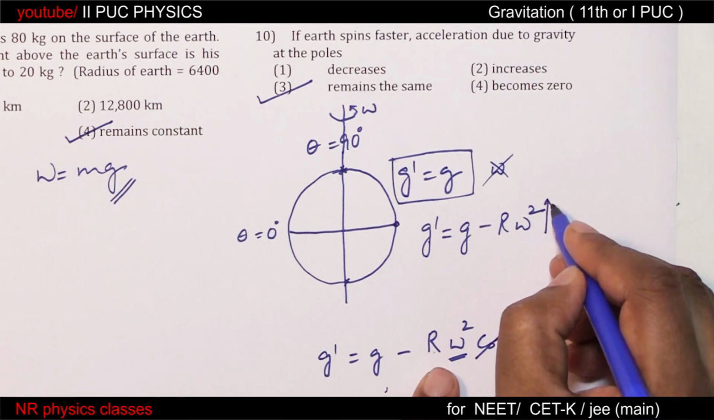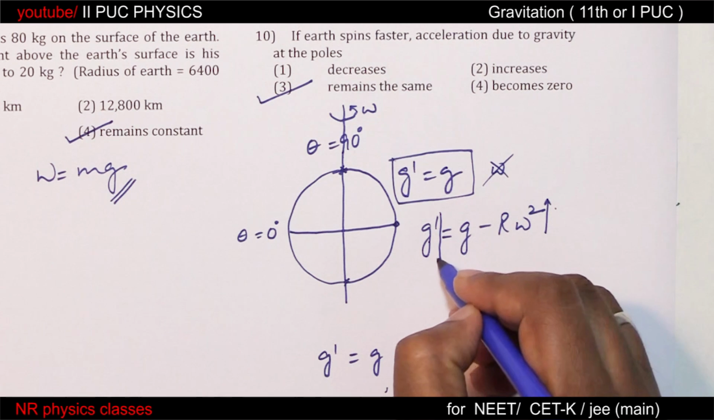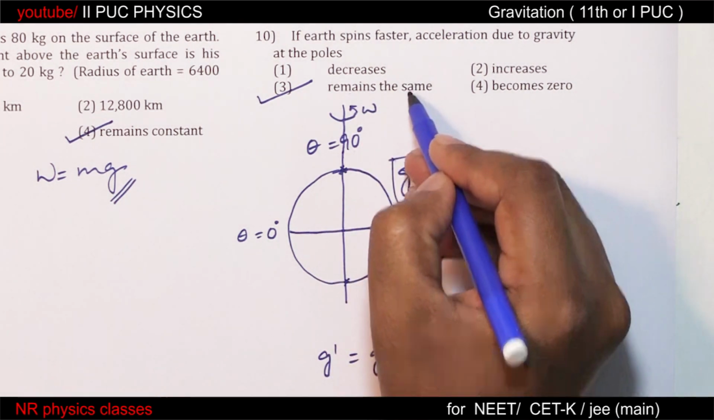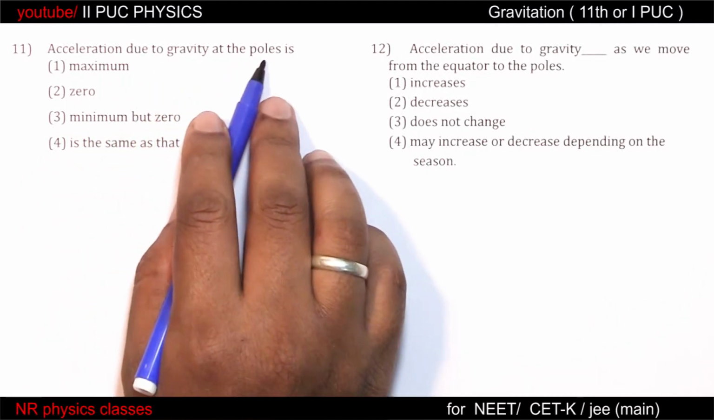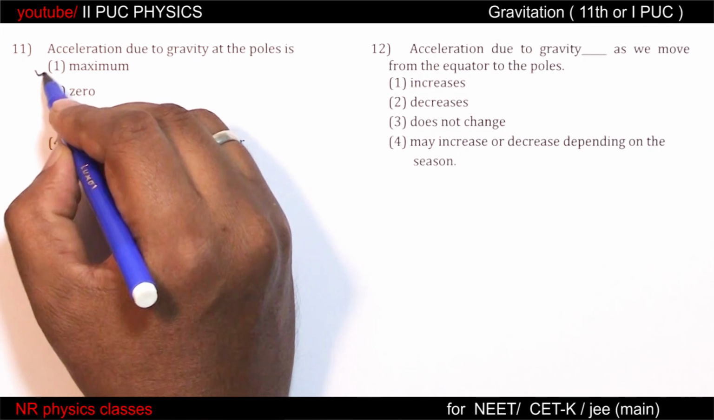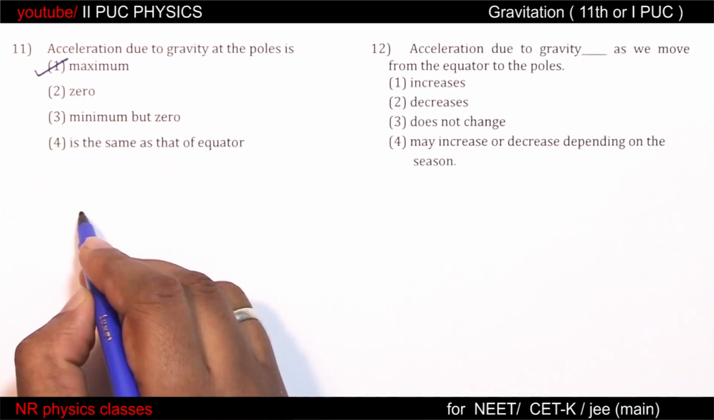If this angular speed increases, g dash decreases. Since it is at the poles, it remains constant. Acceleration due to gravity at the poles is maximum.